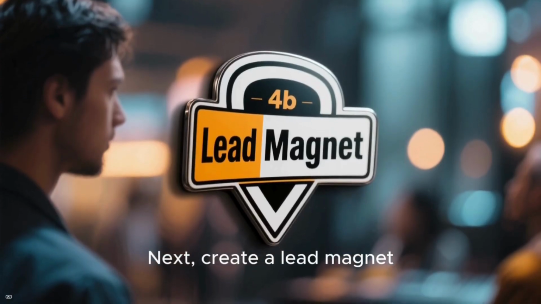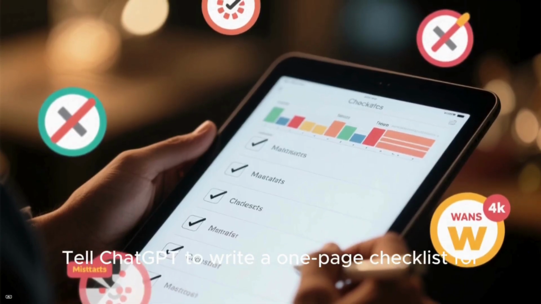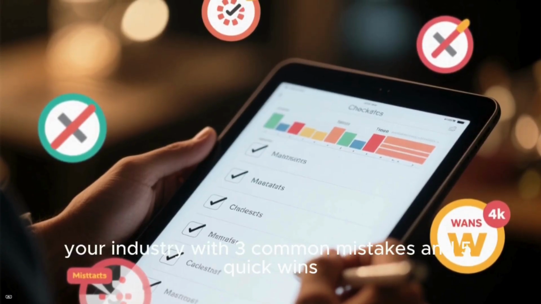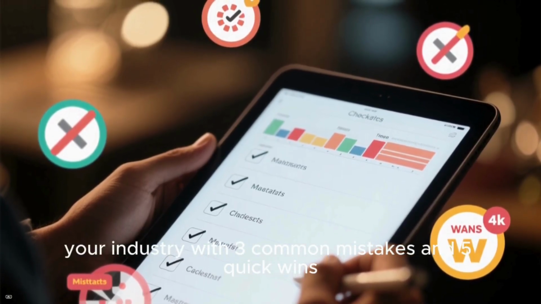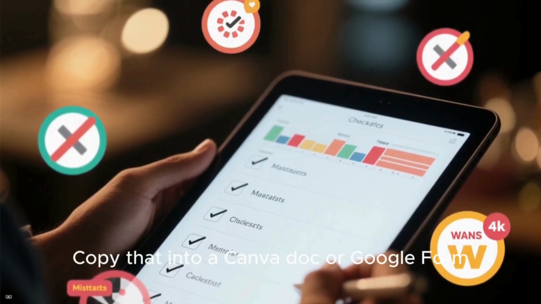Next, create a lead magnet. Tell ChatGPT to write a one-page checklist for your industry with 3 common mistakes and 5 quick wins. Copy that into a Canva doc or Google form.